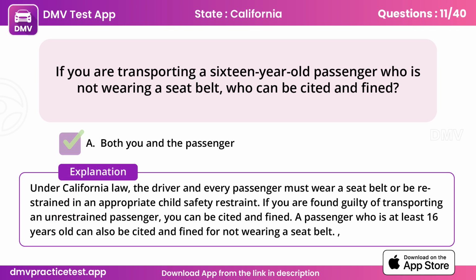Under California law, the driver and every passenger must wear a seat belt or be restrained in an appropriate child safety restraint. If you are found guilty of transporting an unrestrained passenger, you can be cited and fined. A passenger who is at least 16 years old can also be cited and fined for not wearing a seat belt.